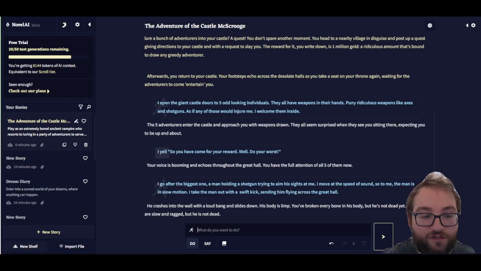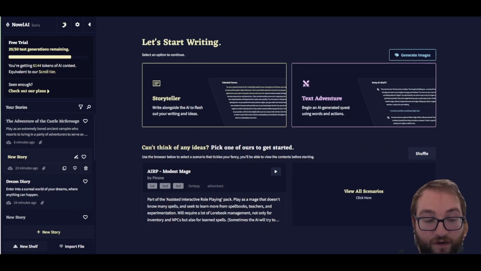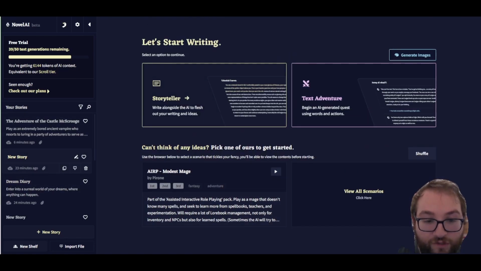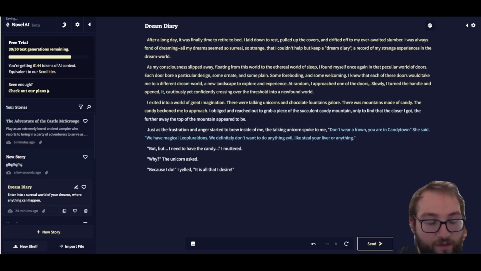Novel AI does store all of your previous stories on the left, so if I ever wanted to go back to Dream Diary or create a new story, I can always do that from here. And any story that I create from scratch will always save over here as well. So if I go back and then I go back, it'll save this.